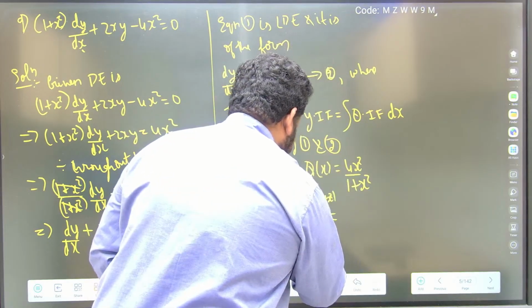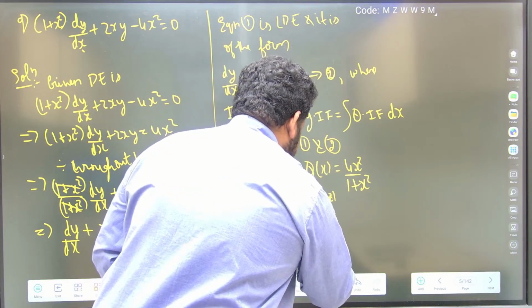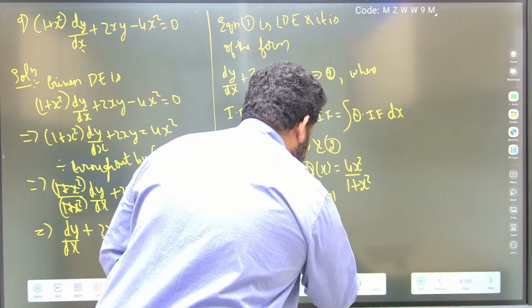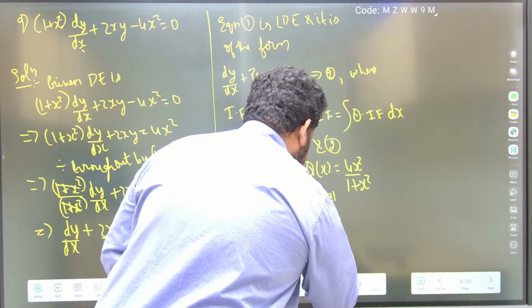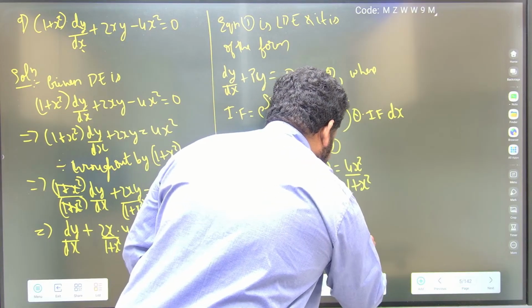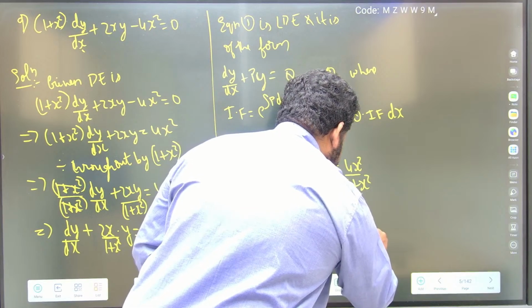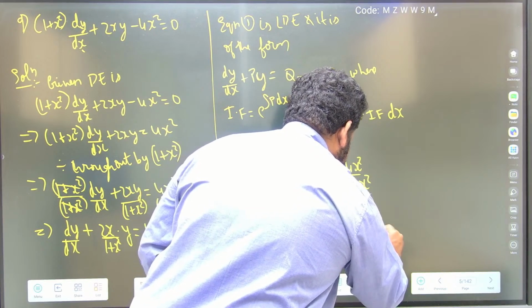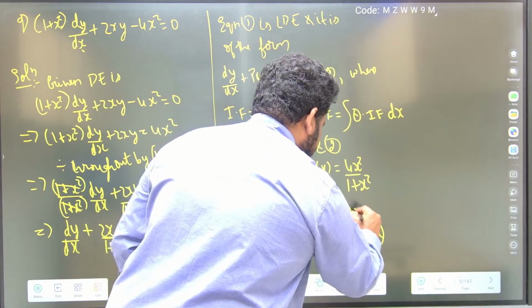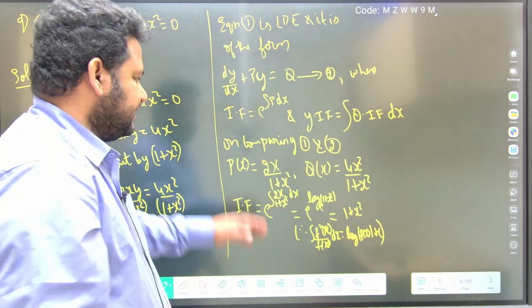Therefore the integral of f dash of x by f of x dx is equal to log f of x plus c, this is the reason. So this will be equal to 1 plus x square. This is the integrating factor.